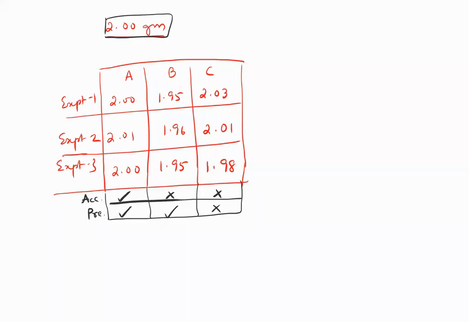So student A is both precise and accurate. Student B is precise, but he's not accurate. It could be his mistake or the instrument mistake. I don't care. I gave the same instrument to all 3. That's my assumption. So I don't care about the instrument precision, instrument accuracy. I care about human precision, human accuracy. So A is accurate and precise. B is precise but not accurate. C is neither precise nor accurate. So this is how we do the lab experiment and we conclude.